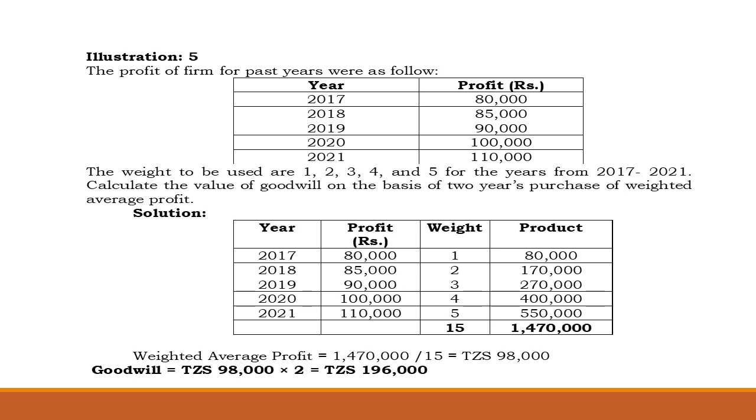Calculate the value of goodwill on the basis of 2 years' purchase of weighted average. So we assigned the weights 2017 1 to 2022 5. If we multiply, we get a product. So the weighted average profit is that product divided by 15. That is 98,000. So the goodwill will be 98,000 times 2 years of purchase, so it will become 196,000.